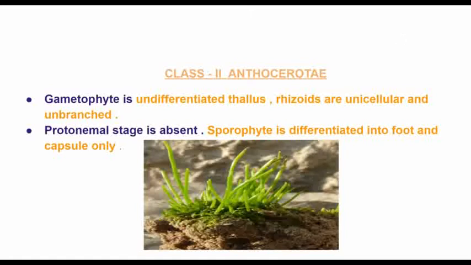Class 2 Anthocerotae. Gametophyte is an undifferentiated thallus. Thallus means the body of algae. The plant remains fixed to the substratum with the help of root-like structures called rhizoids, which are unicellular and unbranched. Here, the protonemal stage is absent, that is, the earlier stage is absent. Sporophyte is differentiated into foot and capsule only. For example, see the picture for Anthoceros.